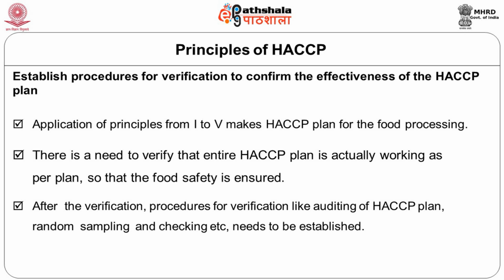So once everything is done, we know that we have followed every principle and our HACCP plan is perfectly working. Then how do I know that this plan is working, and what actions we have taken? We should have documentation.